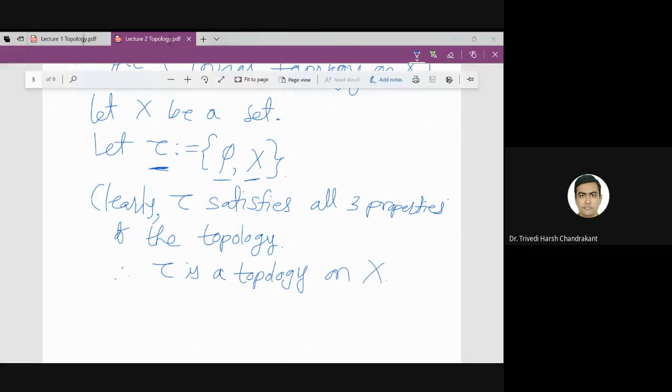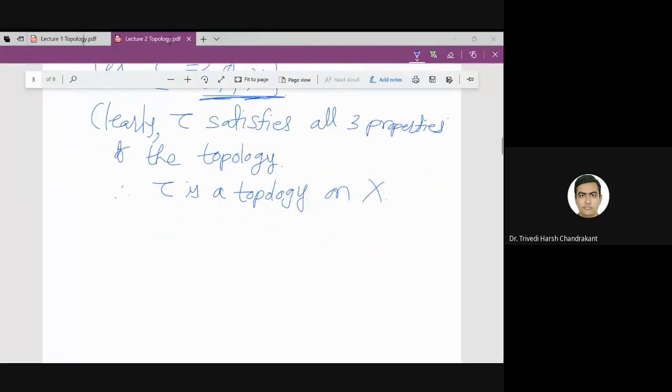We will see later that we can define several topologies on a given set X. But whenever I say the trivial topology, trivial means this topology, where only two sets will be there. So this example is over.